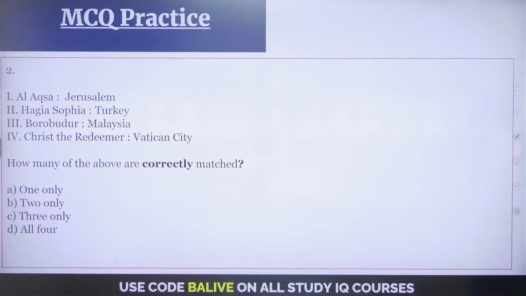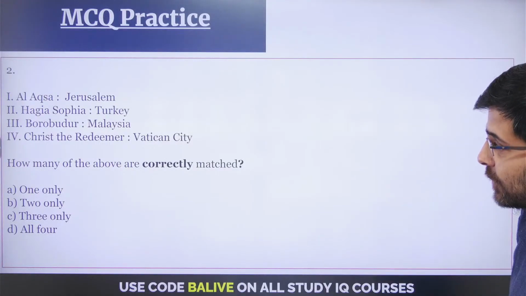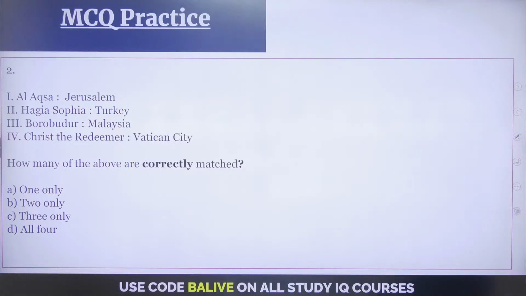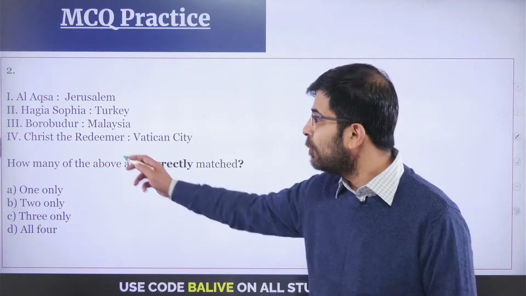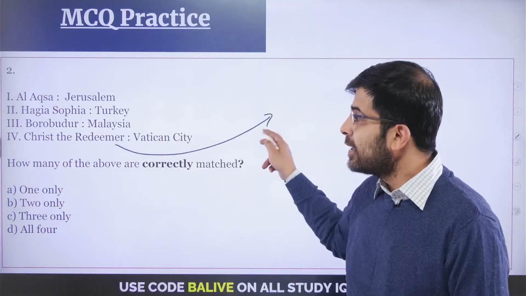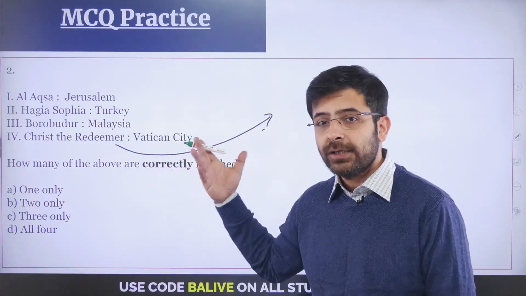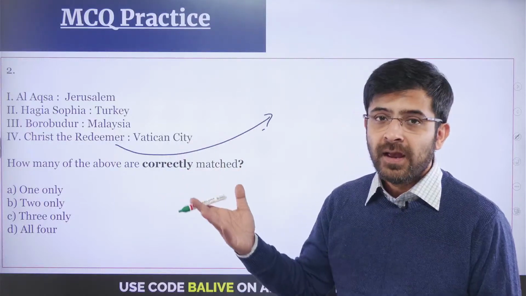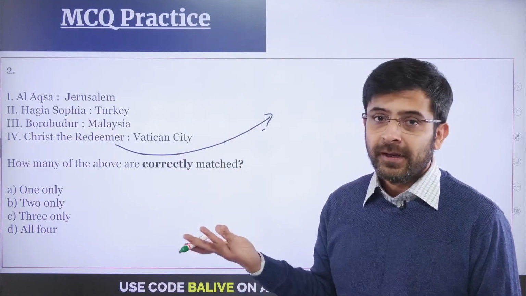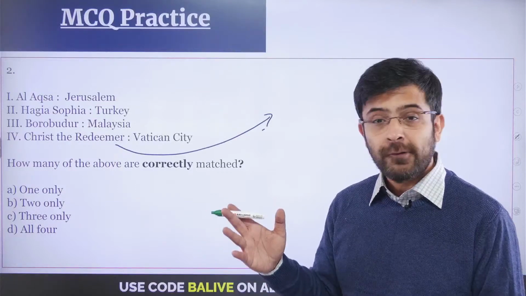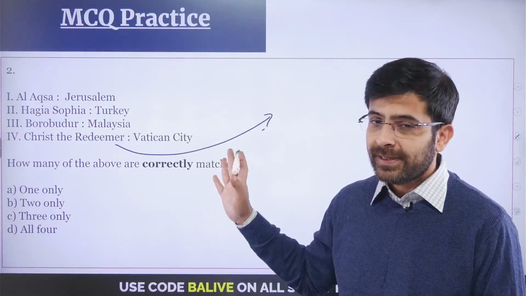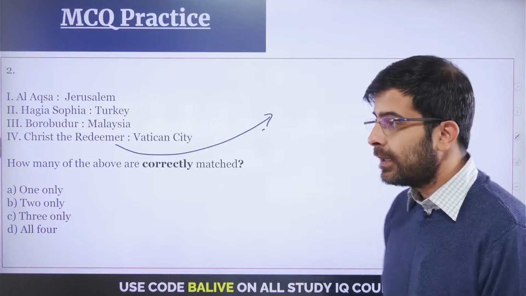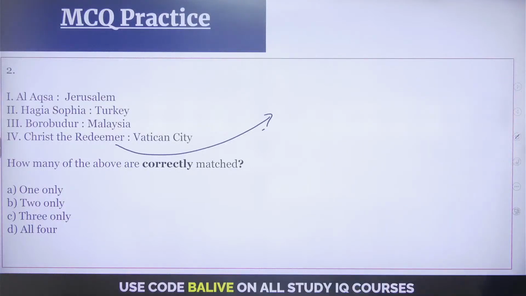Al-Aqsa, Jerusalem; Hagia Sophia, Turkey; Borobudur, Malaysia; Christ the Redeemer, Vatican City. So for any of you, by the way, who like watching movies, you will find the Christ the Redeemer is a major attraction in most movies. I'll give you a small hint. If you've ever seen, say, Fast and the Furious and all of those movies, you'll find that this has been included in some of the shots. So let me know your answers in the comment box. How many of the above are correctly matched?